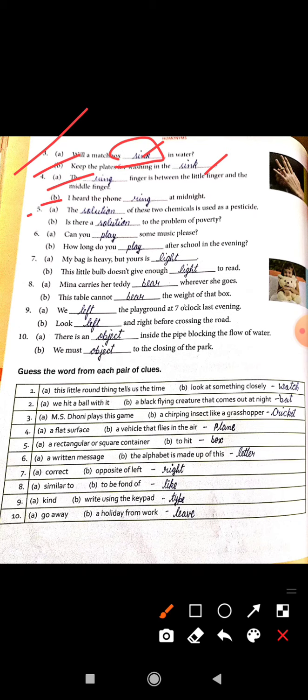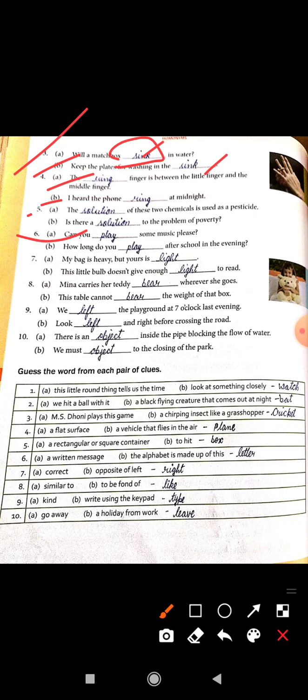Next, sixth point: can you play some music please? And B: how long do you play after school in the evening? Both fill in play, same spelling, same pronunciation, but the meaning is different.